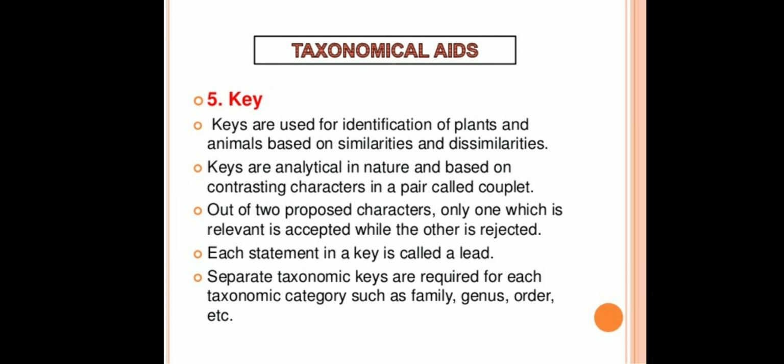The fifth taxonomical aid that we will study is key. Keys are used for identification of plants and animals based on similarities and dissimilarities. Keys are analytical in nature and based on contrasting characters in a pair called couplet. Out of two proposed characters, only one which is relevant is accepted while the other is rejected. Each statement in a key is called a lead. Separate taxonomic keys are required for each taxonomic category such as family, genus, order, etc.